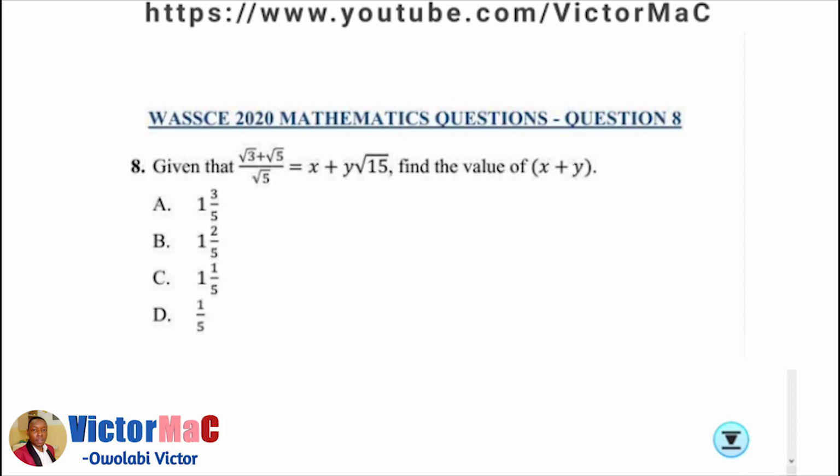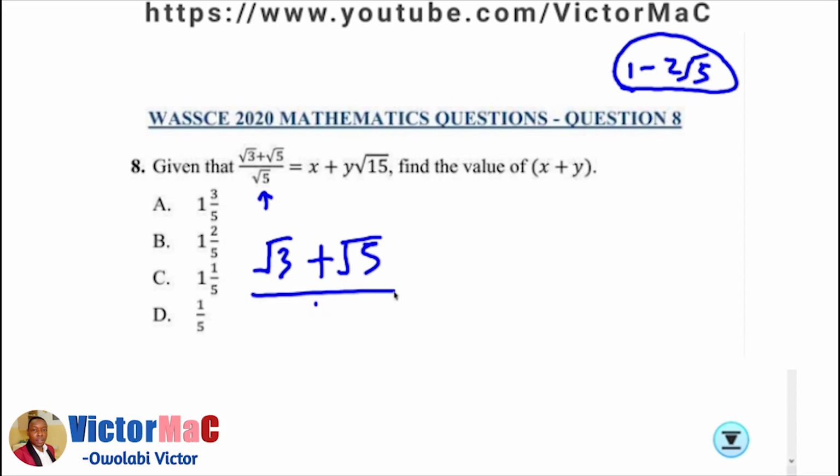Since we have a monomial surd at the denominator and not a binomial surd, we don't need to multiply both the numerator and denominator by the conjugate of the surd. Since it's a monomial surd, just root 5, the rationalization will just be by multiplying both numerator and denominator of this fraction by root 5.